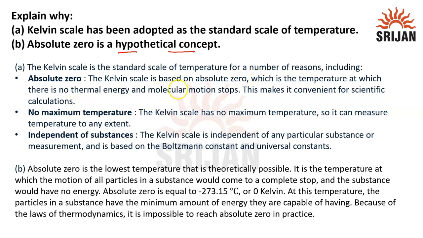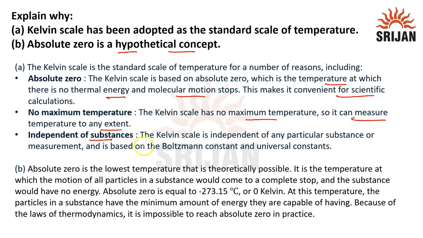So we know that Kelvin scale is based on absolute zero, which means it is the temperature at which there is no thermal energy and the molecular motion completely stops. So this makes it convenient for scientific calculation. And there is no maximum temperature. So Kelvin scale has no maximum temperature, so it can measure temperature to any extent.